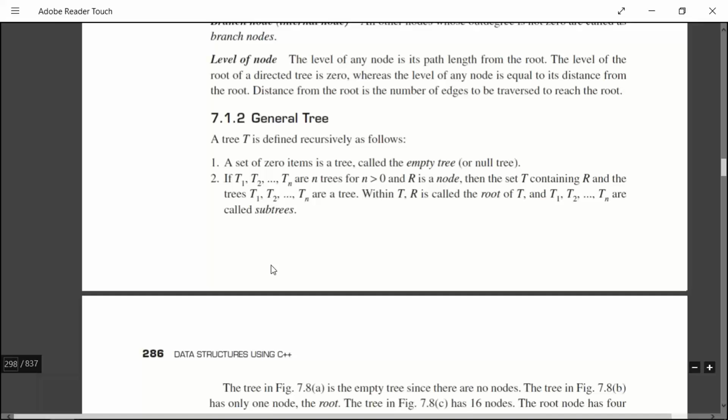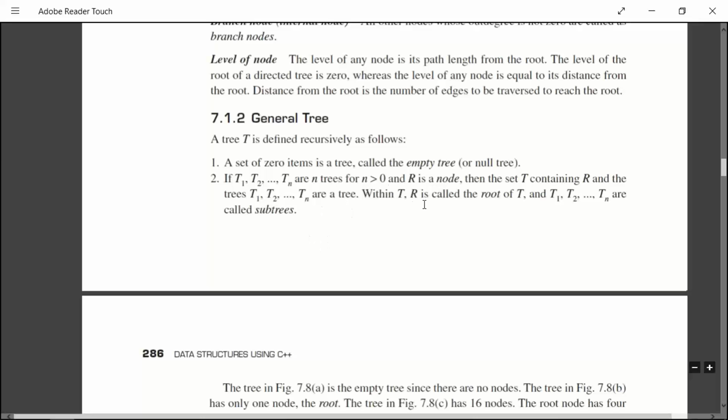So what is a tree? General tree, the definition of tree we will see here. A tree T is defined recursively as follows: a set of 0 items is a tree. It is called an empty tree because there are no items in it. So it is a null tree or empty tree. Next, if T1, T2 up to Tn are n trees where n is greater than 0, I mean it is not an empty tree or null tree, and R is a node which is called the root, then the set T containing R and the trees T1 to Tn is called a tree.